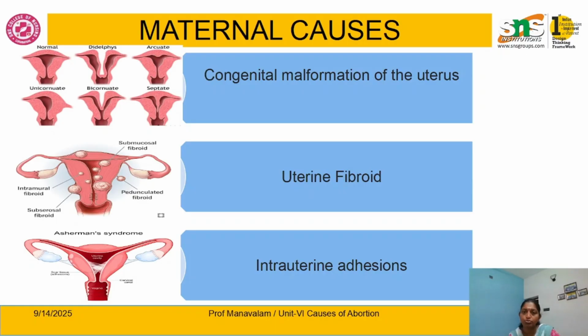Next, move on to uterine fibroids. There are different types of uterine fibroids, but submucosal fibroids play a major role in abortion during the second trimester. They cause uterine irritability and also reduce the vascularity of the placentation.